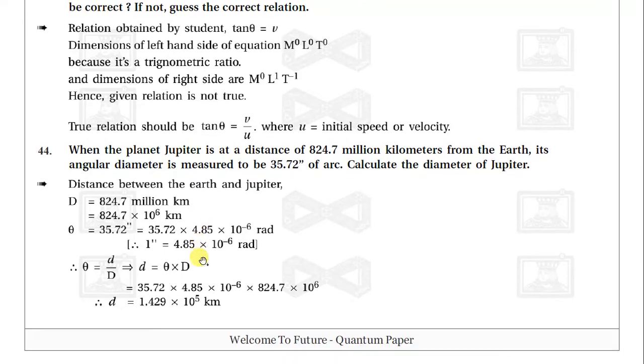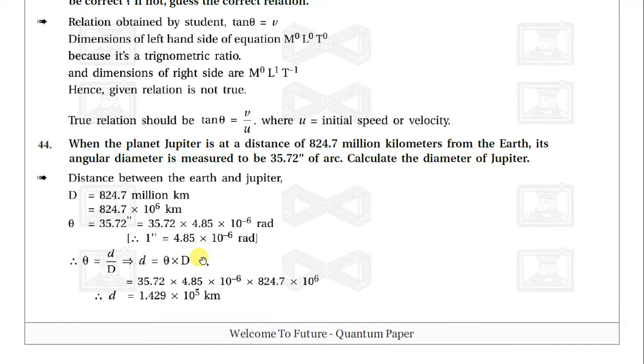Okay, so it is an initial speed or velocity. Now, question 44: when the planet Jupiter is at a distance of 842.7 million kilometers from the Earth, its angular diameter is measured to be 35.72 seconds of arc. Calculate the diameter of Jupiter.